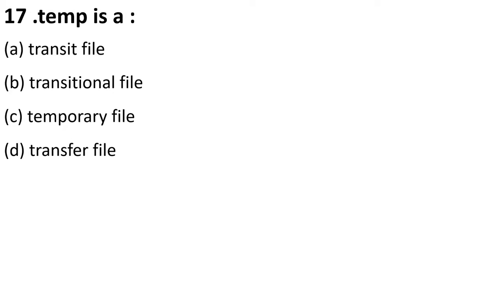Dot temp is a transit file, transactional file, temporary file, or transfer file. So dot temp stands for temporary files. Option C is the right answer. It is used when a file is being created or modified, and many times it is also used to recover data. So that is the task of a temp file. You can also delete the temp files.